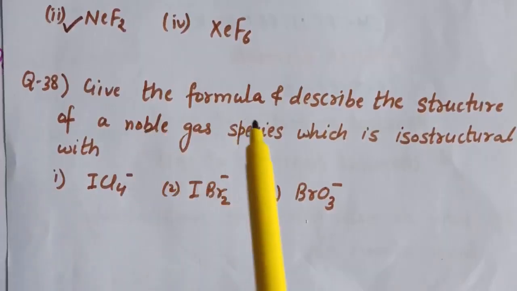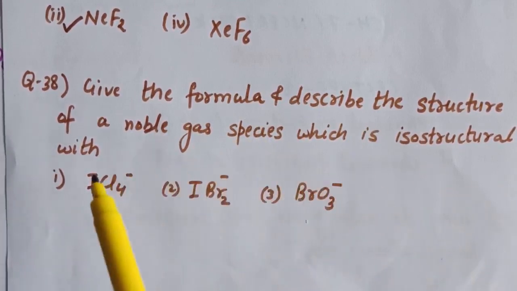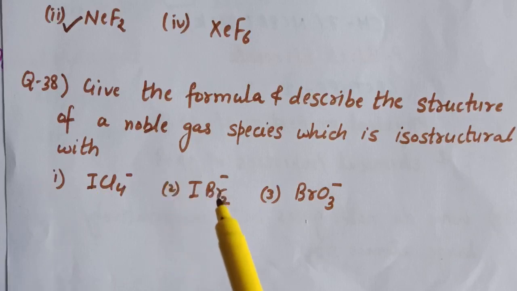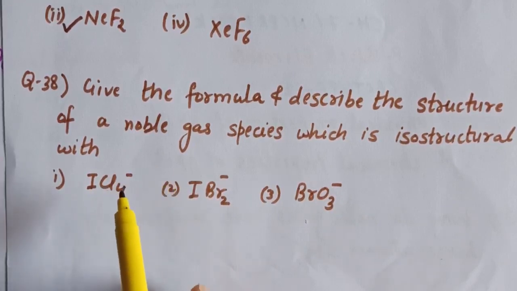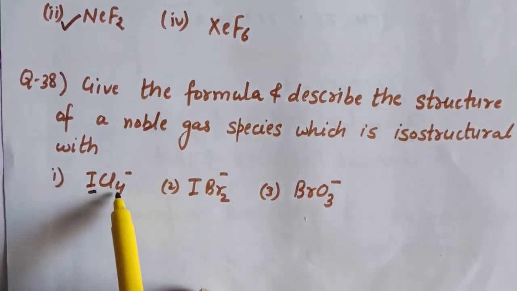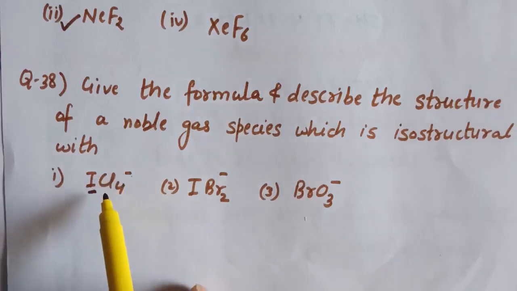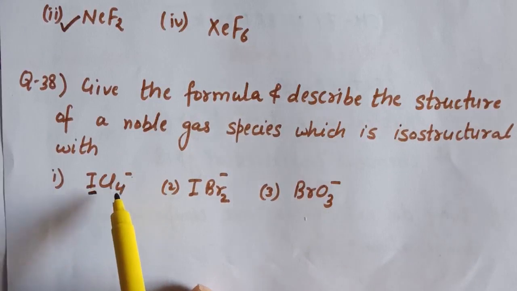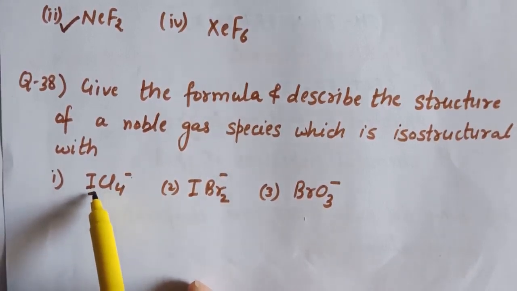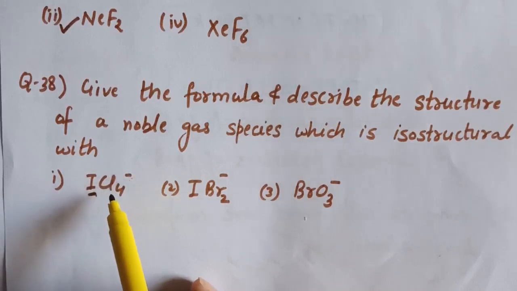Next question is, give the formula and describe the structure of a noble gas species which is isostructural with ICl4-, second is IBr2-, and third is BrO3-. So first we start with the first part, that is ICl4-. If we draw the structure of ICl4-, iodine is the central atom where 4 chlorine are side atoms, and this is the negative charge. On iodine we have 7 valence electrons and 1 we add for this negative charge. So here we have 8 electrons.